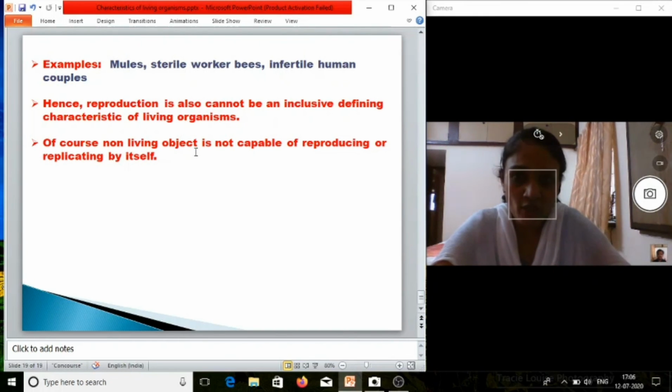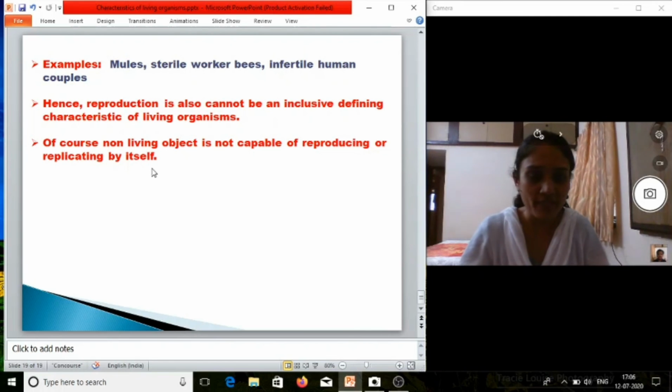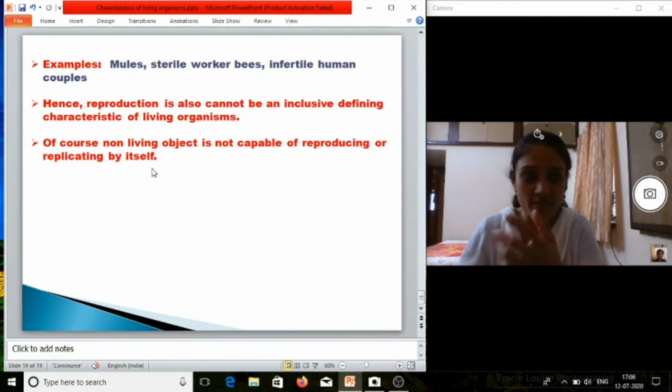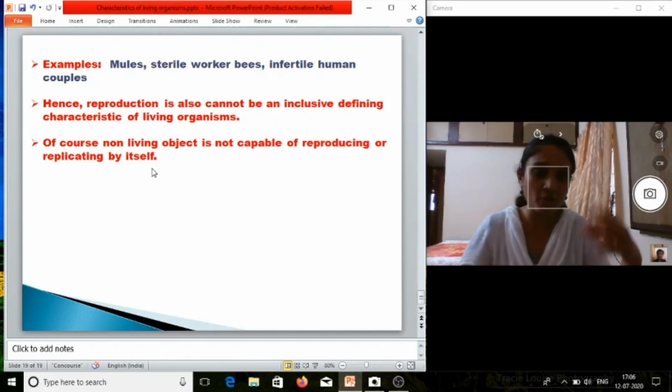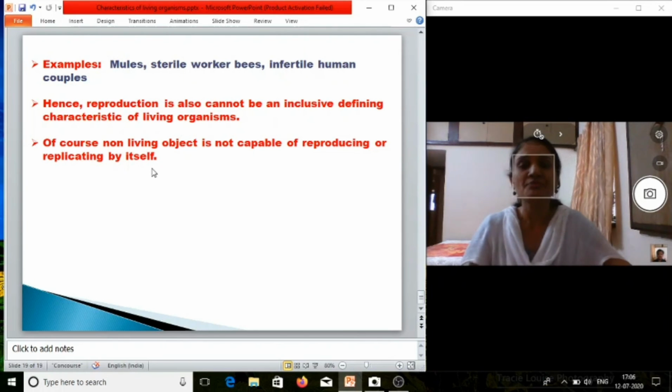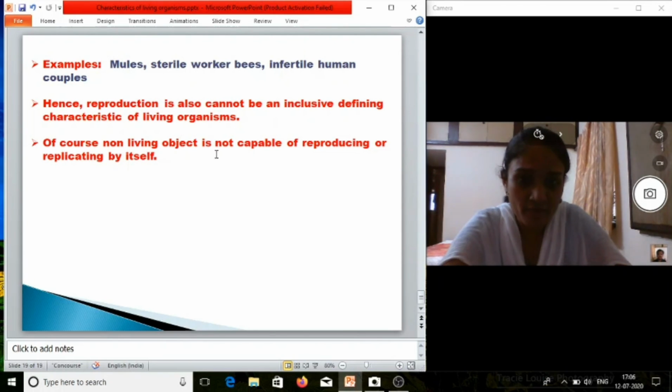Of course, a non-living object is not capable of reproducing or replicating by itself. The table is non-living, it can't produce another table. The chair is non-living, it can't produce another chair. A fan is a non-living thing, it can't produce another fan. So to be a living organism, it isn't necessary that it should have the reproductive capacity, because there are living organisms that don't have the capacity to reproduce. Thank you.